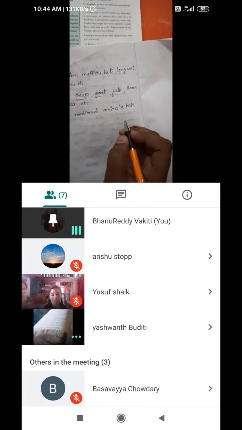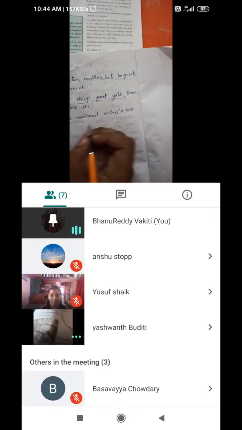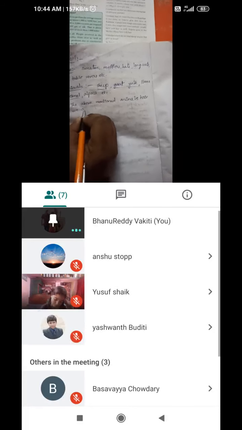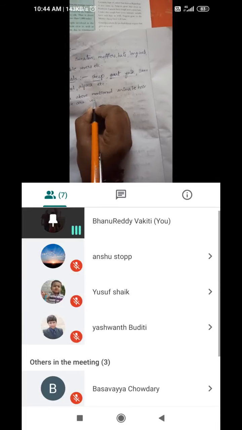And the above mentioned animals' hair we are using for getting wool.